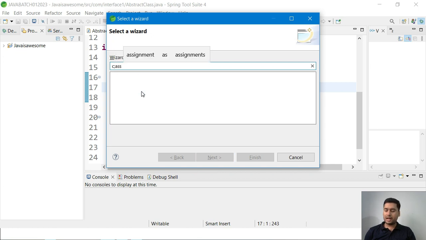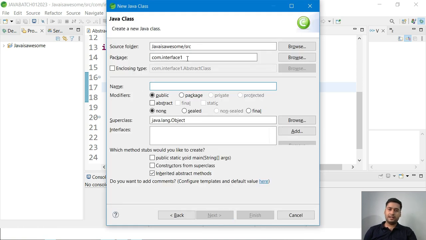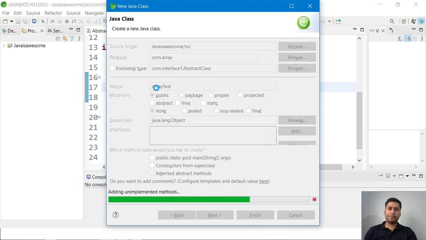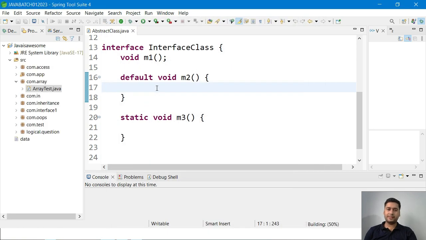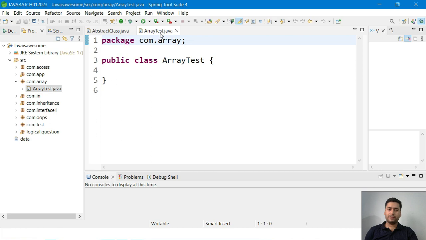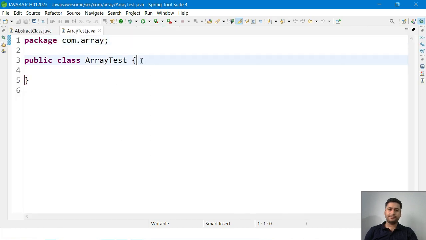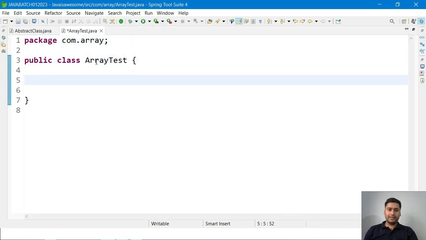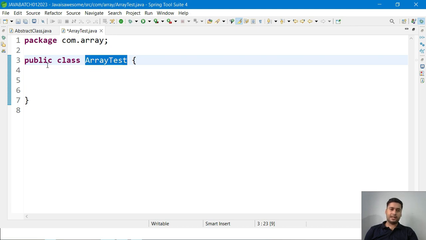Let's give the class a name, and here I will give ArrayTest. The class name can be anything, no issue in that, but make sure to give a sensible or good name which directly indicates what it is. Okay, this is the array. So this is called the ArrayTest class I have created.